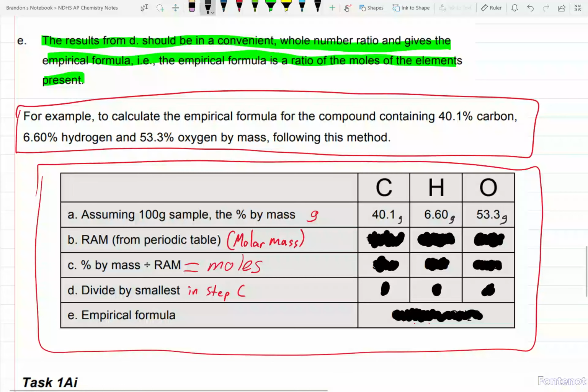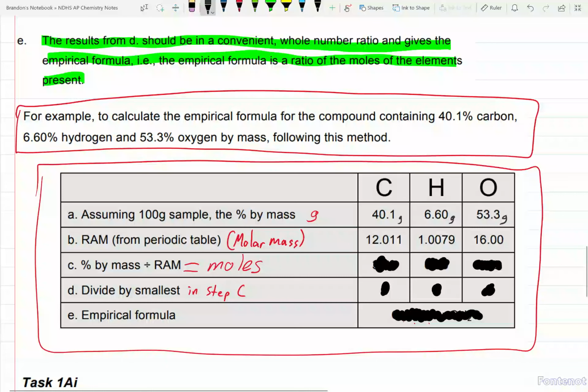Alright, what you do then is you find all your molar masses from the periodic table. Carbon is going to be 12.011. Also, he uses a different periodic table than what I use. You're going to be using the ones that I gave you that you put in the back of your notebook. According to the one in the back of your notebook, carbon is just 12.01, okay? And we're going to leave that just like that. Hydrogen, he has a different periodic table, so the number that you should be putting here is 1.01 instead of 1.0079. Oxygen should be 16.00.